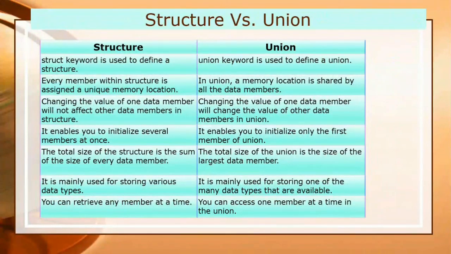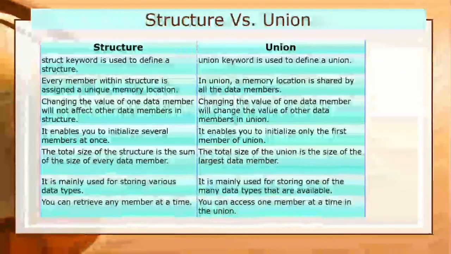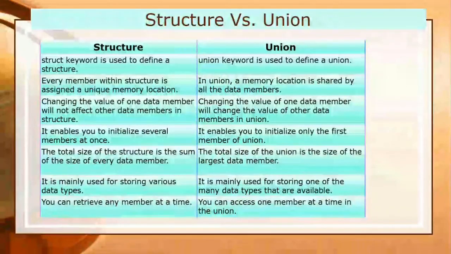Structure is mainly used for storing various data types, but union is mainly used for storing one of the many data types that are available. And in case of structure, you can retrieve any member at a time, but in case of union you can access only one member at a time.